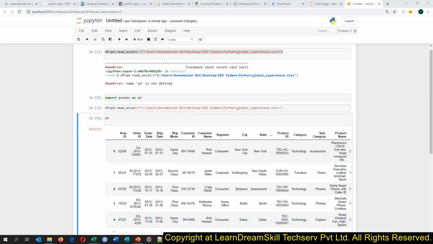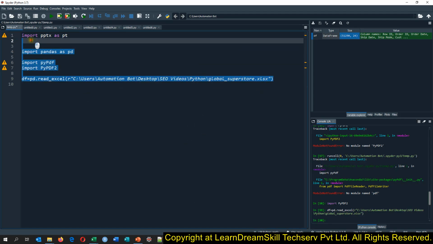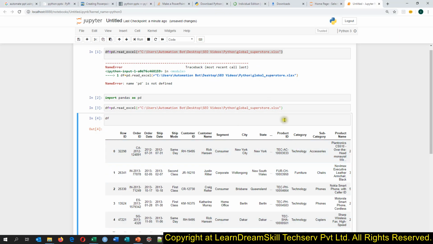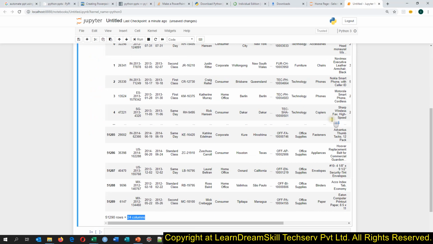I prefer to write the code here only, because here you can write code and see your console. Whatever errors you get will be printed here, and whatever objects have been created you are able to see clearly here. But in this case you will not be able to see those object names clearly, because those have been created, but you cannot see directly what objects have been created.